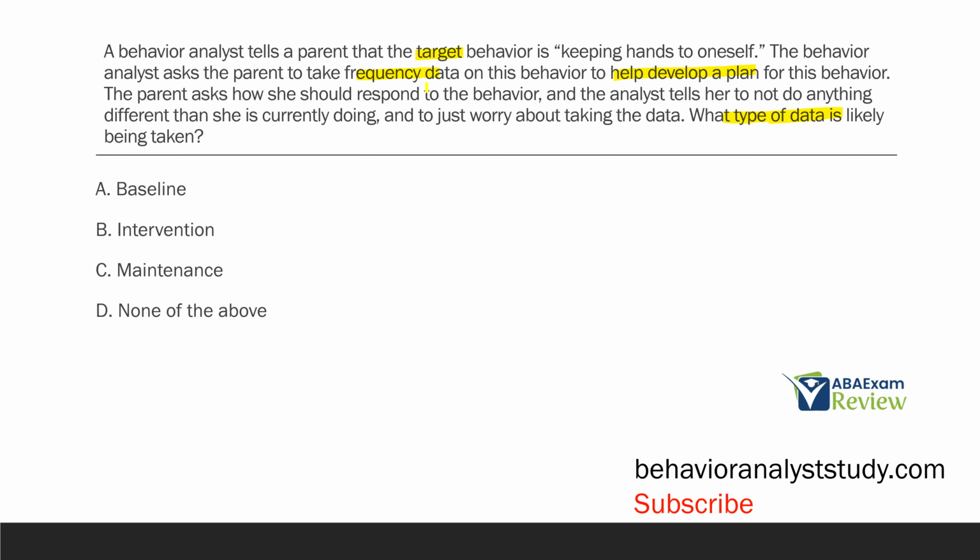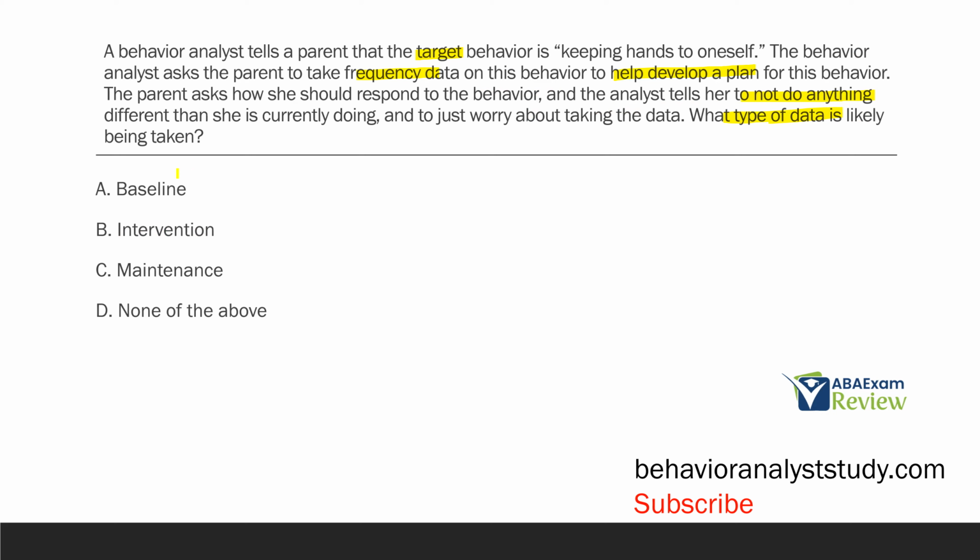Even further, when the parent asks how she should respond to the behavior, the analyst says, don't do anything. Why would we tell a stakeholder to not do anything different than what she is currently doing? And in what situation would we want to do that? Well, when we're developing a plan and when we're taking baseline data. In baseline data, we want to get a sense of where the behavior is currently without any intervention. That way, we can formulate a plan with accurate current data.